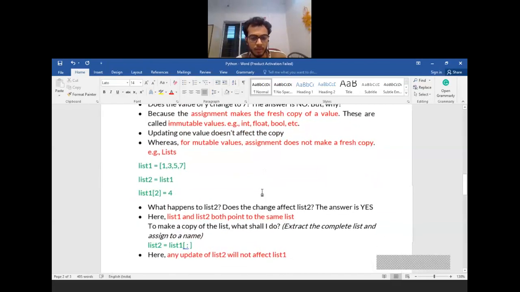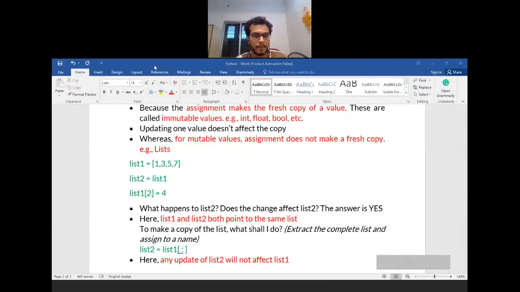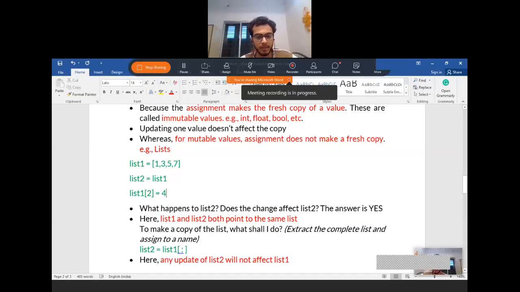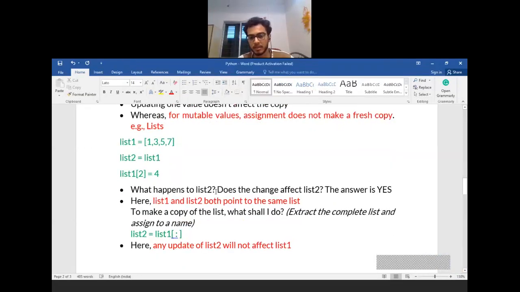One more thing I want to mention here: let's say list 2 is the newly created list, and I want list 2 separately from list 1. I want whatever elements were in list 1 to be copied onto list 2.